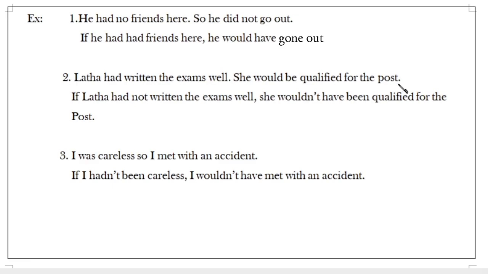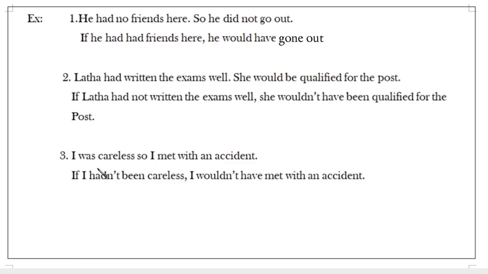She would be qualified for the post. According to this sentence, it is also indicating unfulfilled action. If Lata had not written the exams well, she would not have been qualified for the post. Both are in negative form, which we write here according to this question. If she had not written the exams well, she would not have been qualified for the post. According to this question, we changed it here. It is type 3, unfulfilled condition.